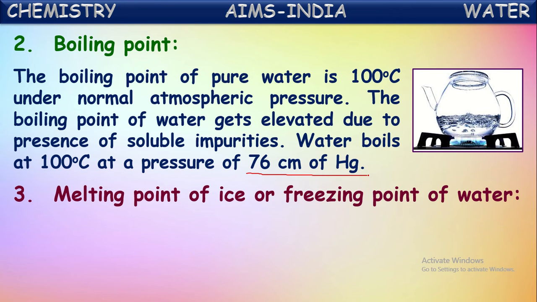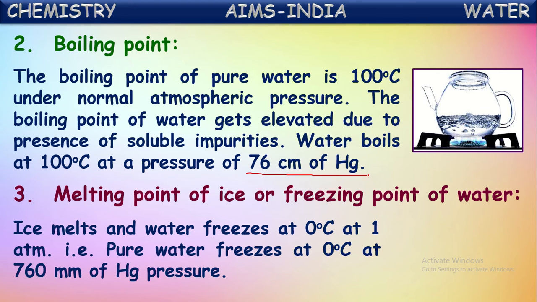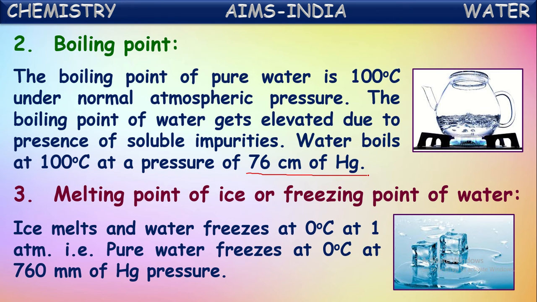In the same way, freezing means the conversion of a liquid into its solid form on cooling. The temperature at which a liquid starts converting into solid form is called its freezing point. Generally, for substances, melting point and freezing point both are the same. Here, the melting point of ice or the freezing point of water is 0 degrees Celsius. That means at 0 degrees Celsius, ice starts converting into water form.